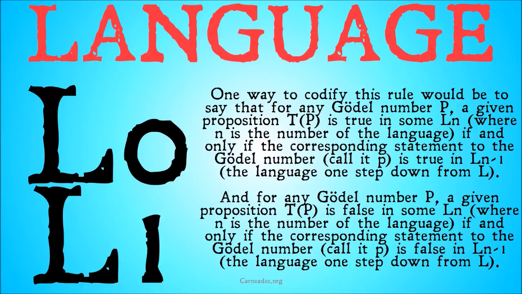And on the other side, for any Gödel number P, a given proposition TP is false in some Ln if and only if the corresponding statement p is false in Ln-1, the language one step down. Because we've defined true and we've defined false explicitly, anything that doesn't fall into either of those categories is going to be undefined.